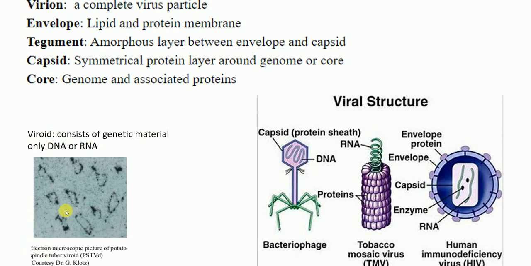For example, this picture here is an example of an electron microscopic picture of potato spindle tuber viroid. So they just contain the genetic material. Okay, they are called viroids. So these terms you should know.